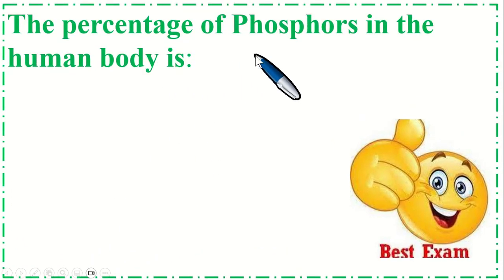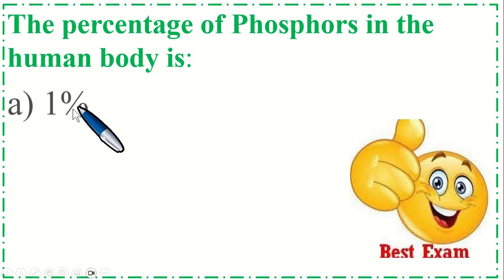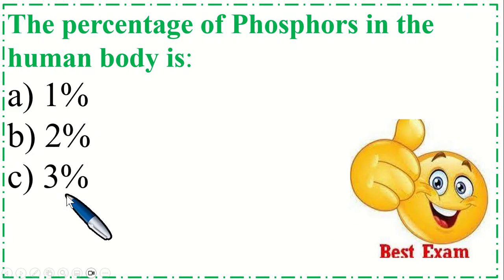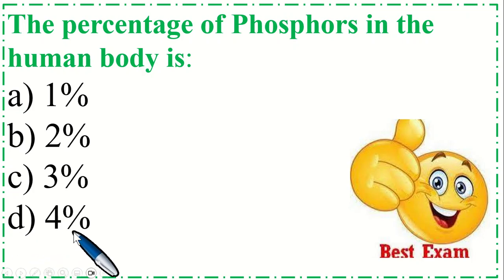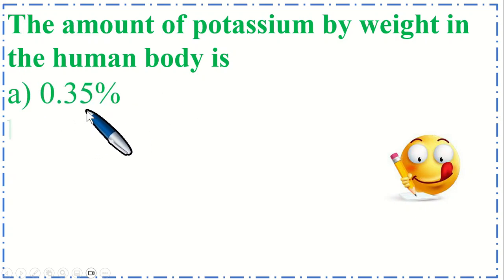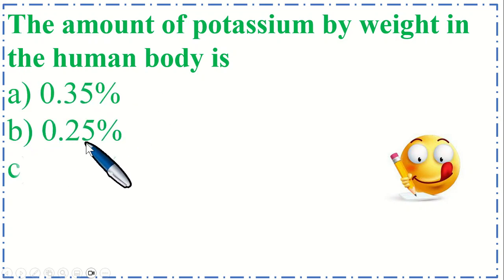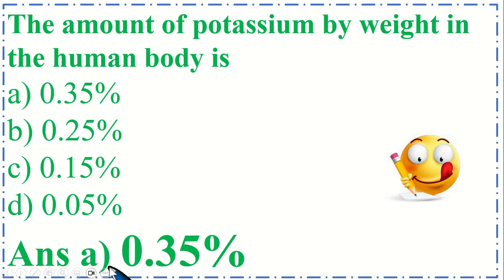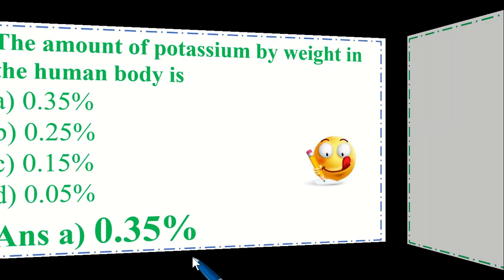The percentage of phosphorus in the human body is option A 1%, option B 2%, option C 3% and option D 4%. So the correct option is A, 1%. The amount of potassium by weight in the human body is option A 0.35%, B 0.25%, C 0.15% and option D 0.05%. So the correct option is A, 0.35%.